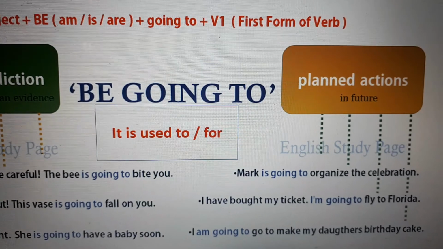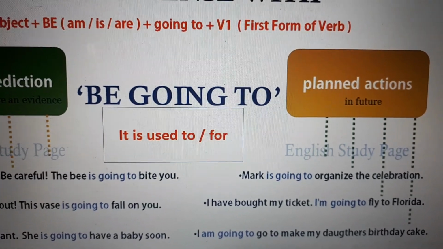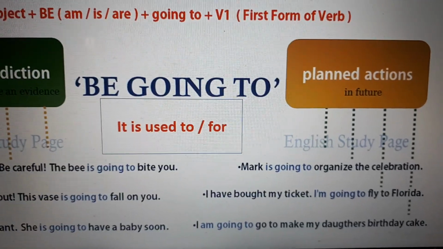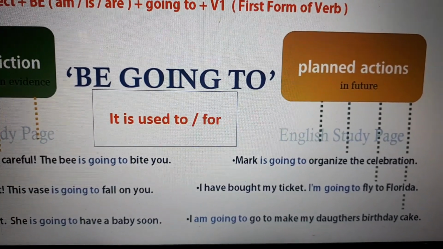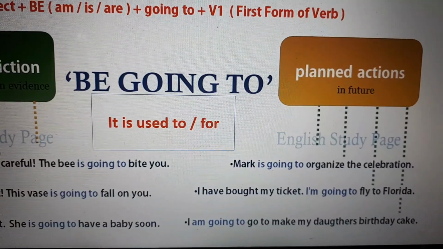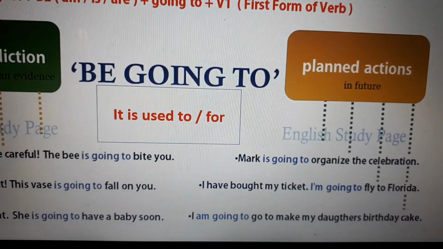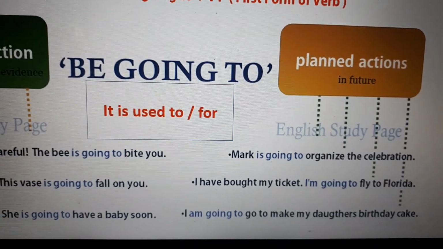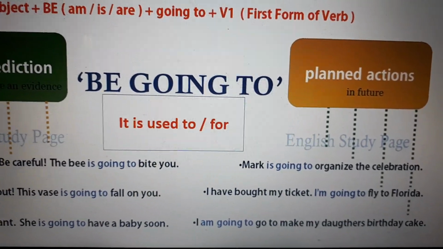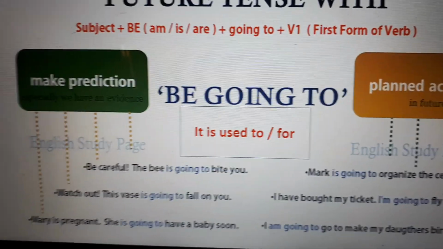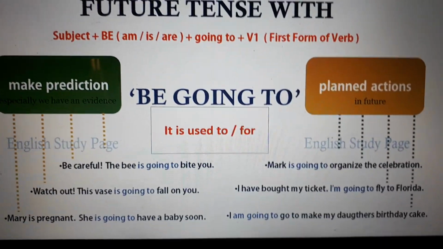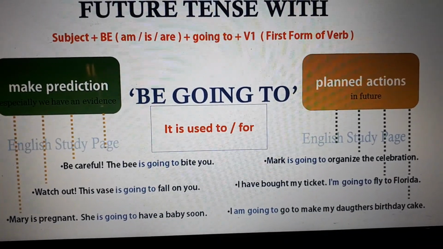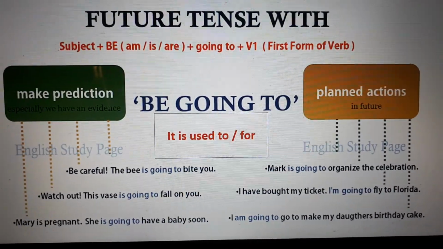So, he's going to go to a concert in August. Then I am going to make my daughter's birthday cake. It's something that you already planned. So we can work with going to, with making predictions or planning actions.